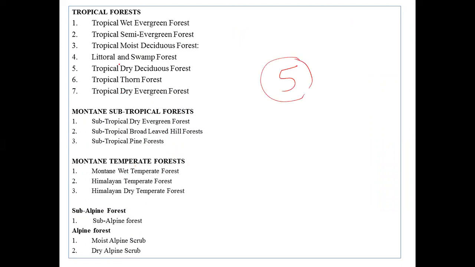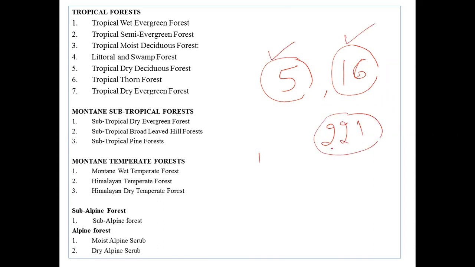And here if you count this one, 1 to 7, 7 plus 3, 10, 10 plus 3, 13, 13 plus 1, 14, 14 plus 2, 16. Please remember the five major groups and the 16 subgroups. Okay, again they have divided the 16 subgroups into 1C, 1D like this, and that will come to around 221. Please remember this is five major groups, 16 subgroups, and the 221 forest types in India.